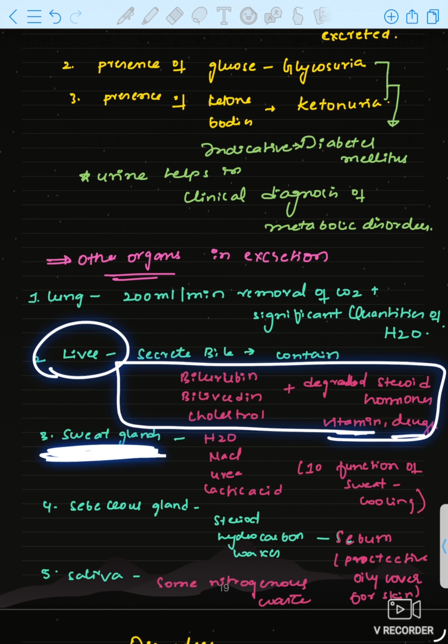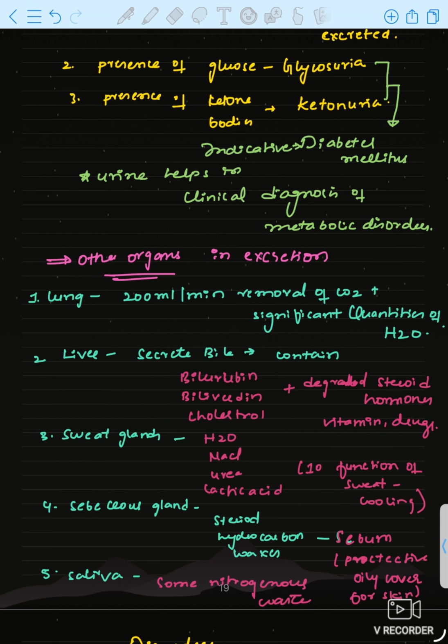Sweat glands are present on the skin. They release water through sweat, which is a little bit salty, because NaCl is released. Urea and lactic acid are also released through sweat glands. But what is the primary function of sweat? It is for the cooling effect only. When sweat is released by the sweat glands, minute amounts of water, NaCl, urea and lactic acid are also released.